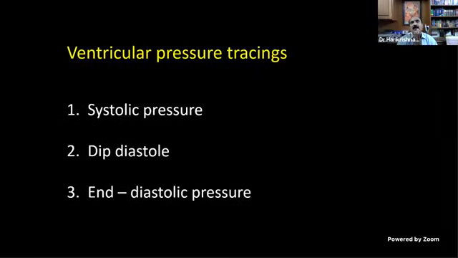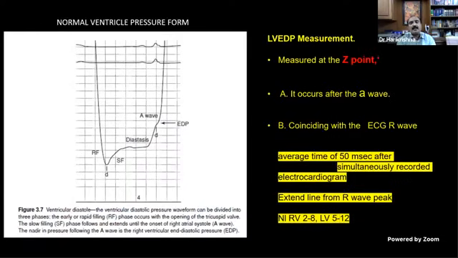So what all things should you discuss in a ventricular pressure tracing? You should discuss the systolic pressure, the diastolic, and the end diastolic pressure. Among these, the most important is the end diastolic pressure, which is very crucial. So where will you measure the LV end diastolic pressure? That is commonly asked, and people make mistakes on that. It is measured at the C point.